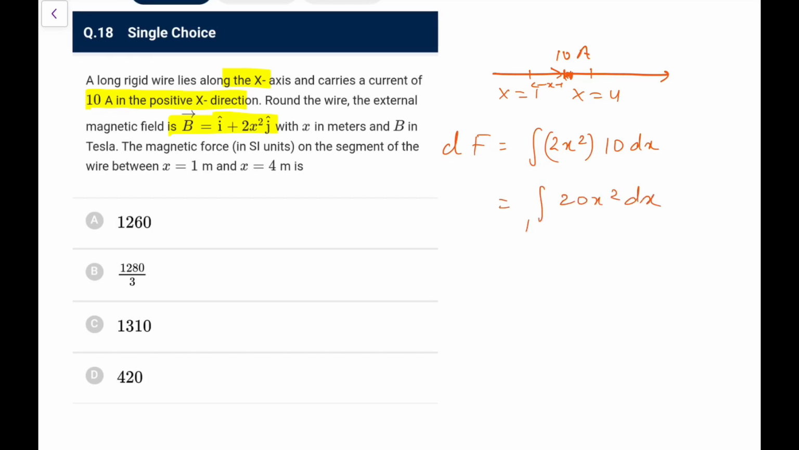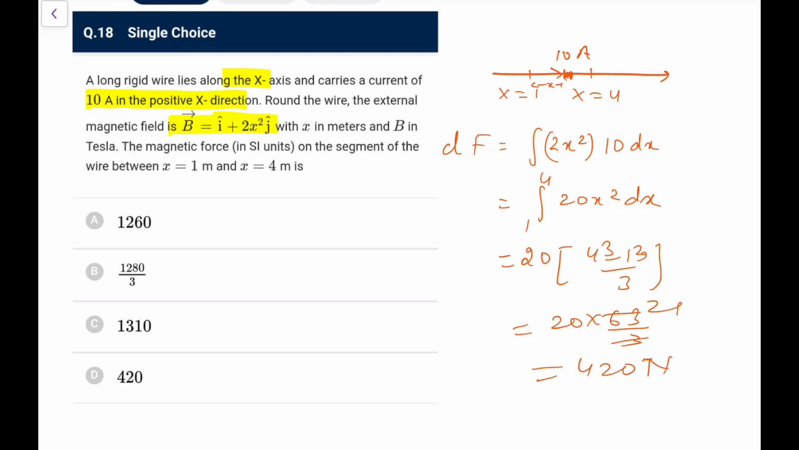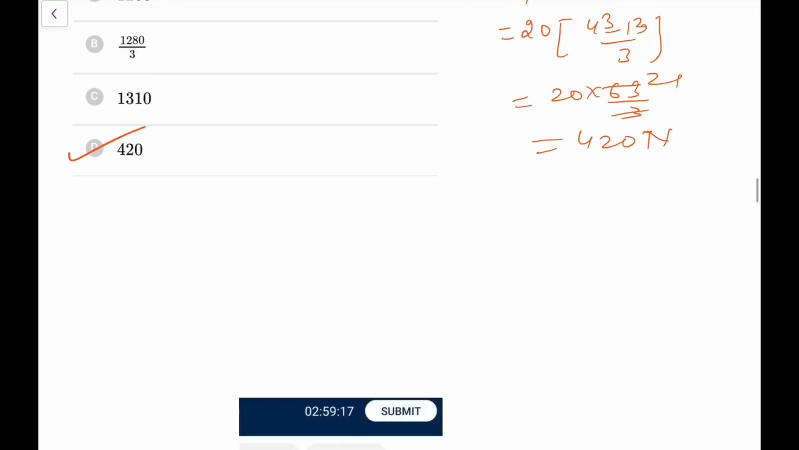Take the limit from 1 to 4. 20 comes out, x cube by 3, that is 4 cube minus 1 cube by 3, that is 63 by 3. So 63 by 3 is 21, 21 into 20 comes out as 420 Newton. Your units basically you can say, so that is 420 units here.